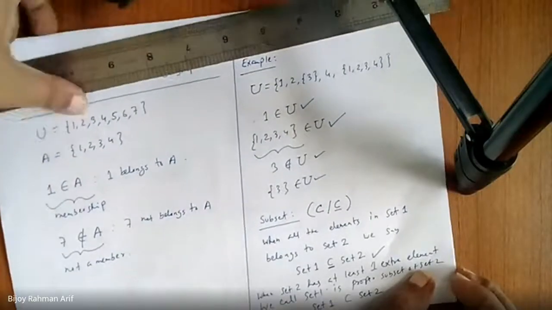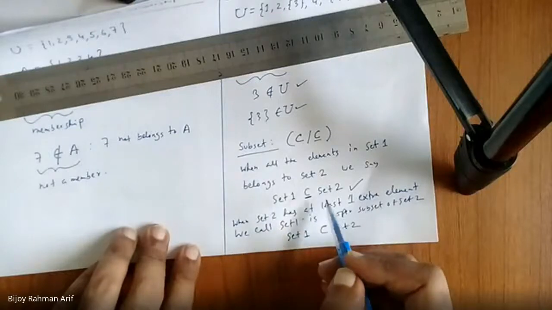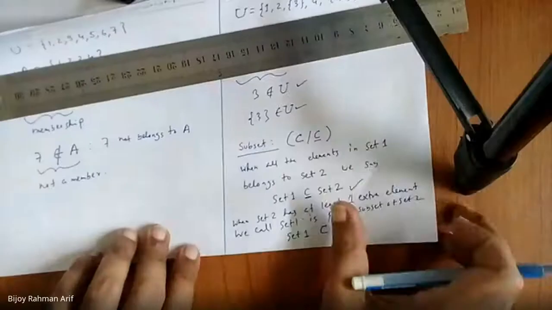Which symbol are you people using, the first one or the second one? We have been using both symbols, but the second one we knew as subset only, and the first one we knew as equal or subset. But that is wrong. The first one is called subset. The second one is called proper subset.